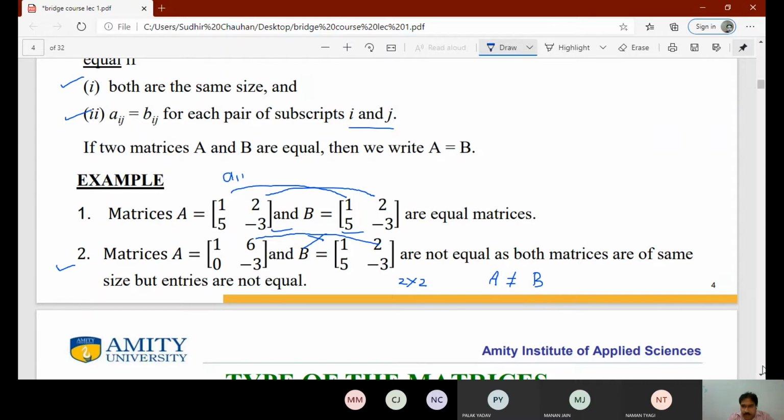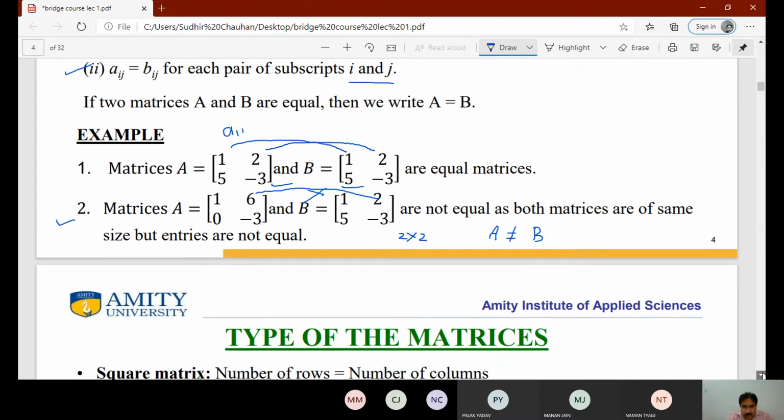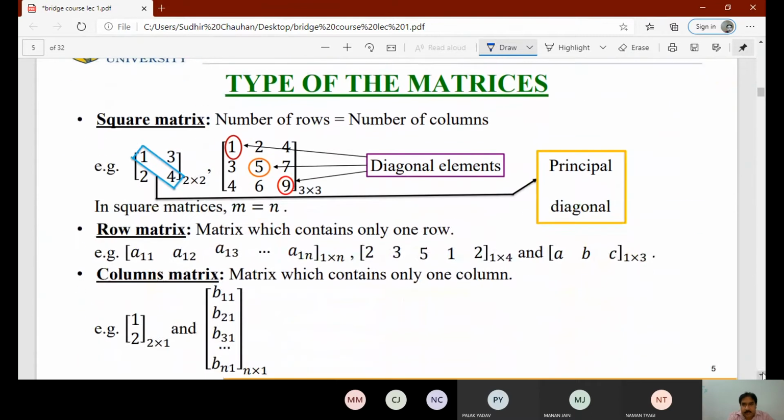So if you feel some difficulty in any of these, you can raise your hand.